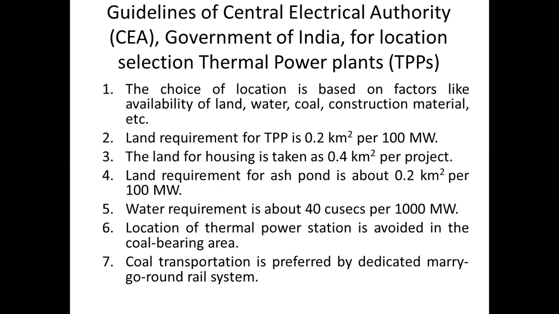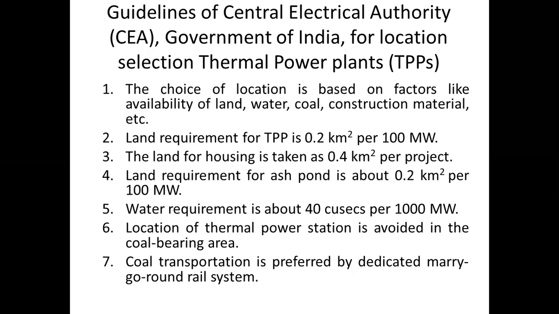Now, there are a few guidelines which are given by the Central Electricity Authority, Government of India, for location selection of thermal power plants. The choice of location is based on factors like availability of land, water, coal, construction material, etc. Means all the resources. The land requirement for a thermal power plant is 0.2 square kilometer per 100 megawatt. This is the minimum requirement of the land as per Central Electricity Authority.